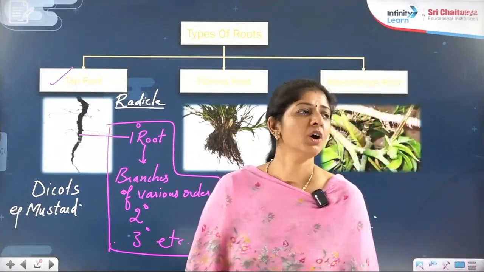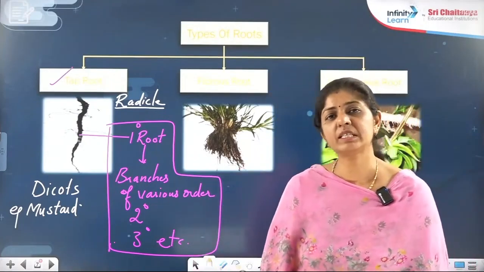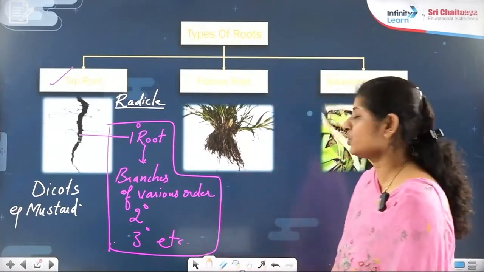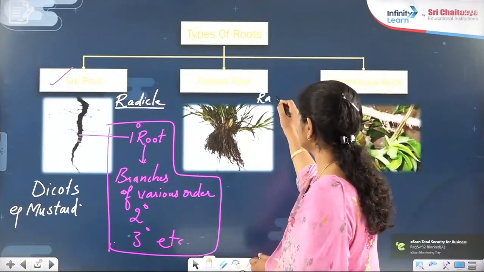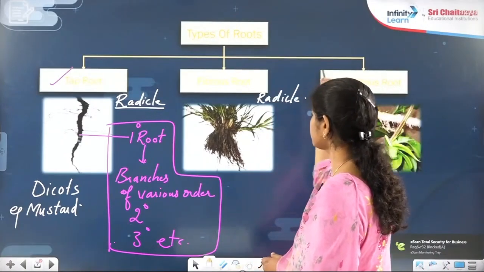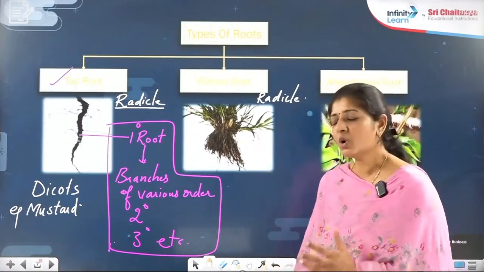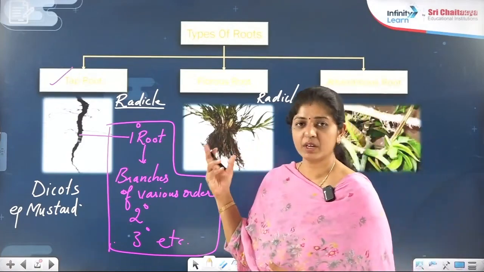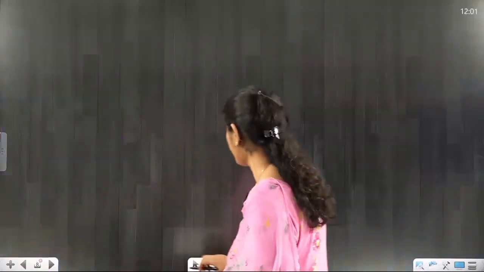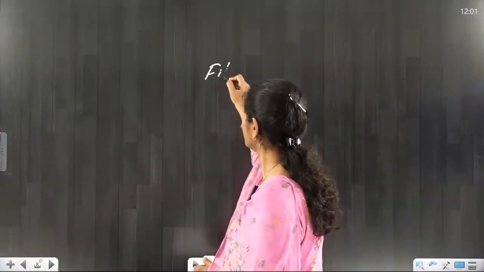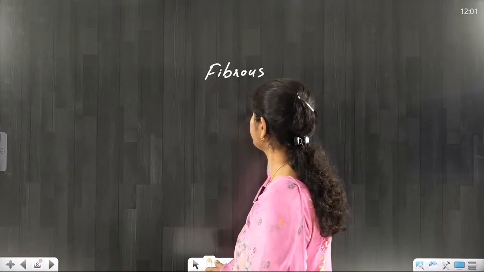Fibrous root system, or which type of root is there? That is the fibrous root. Even fibrous root is originating from the radicle part, right? Now what is happening? Do listen to this point very carefully. I am talking about this fibrous root. In fibrous root, what happened?